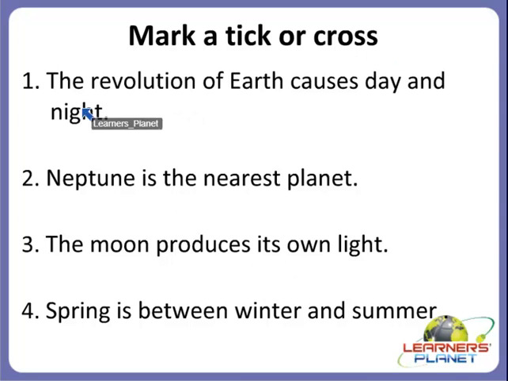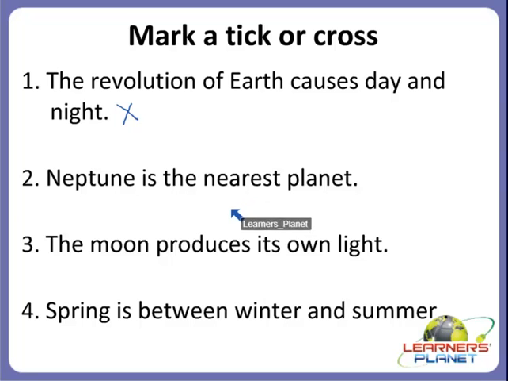So the first one is, the revolution of earth causes day and night. Is this the correct one? Does the revolution of the earth cause day and night? No, this is the incorrect one. The revolution of the earth causes change in the seasons, not day and night. Alright, now the next one.